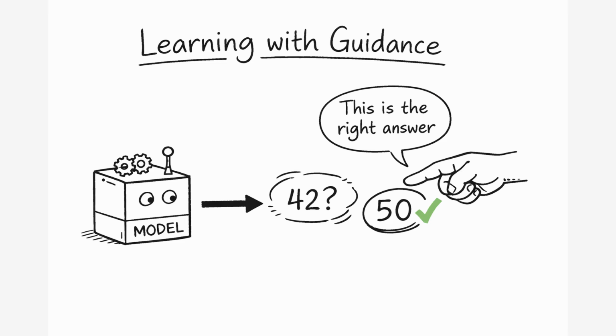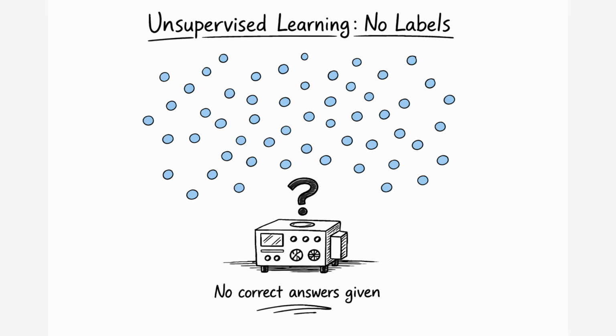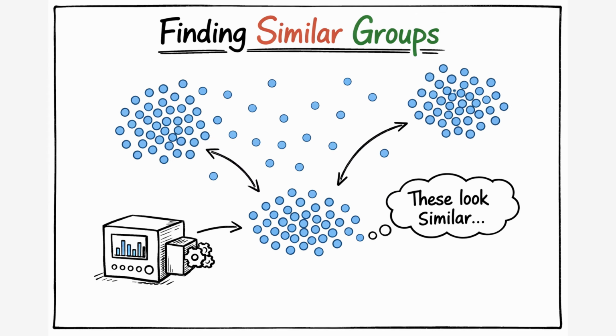In this, we tell the machine what the right answer looks like. The next type of learning is unsupervised learning. In this, things are a little different from supervised learning. Here we only give input data, but not the correct output for that particular input. The machine does not know what it is supposed to predict. Instead, it tries to understand the data on its own. It looks for patterns like similar data points, hidden groupings, or common behavior.